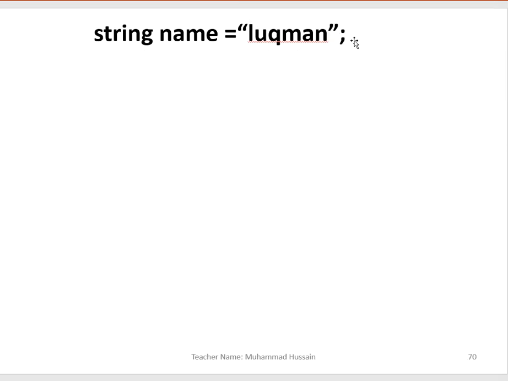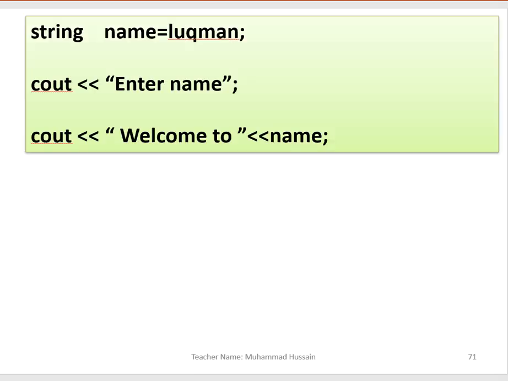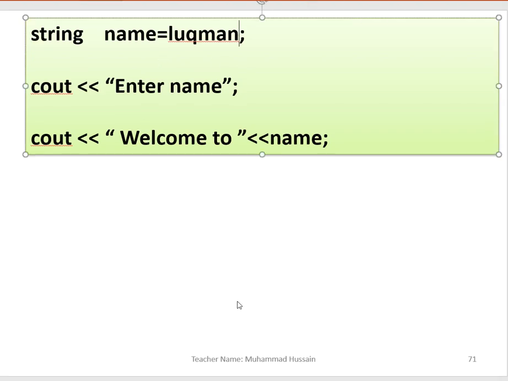Now the statement is complete. So you grasp how I write this name. If I don't write it in quotation marks it gives you an error, so I must write it in quotation marks. Now Lukman is assigned to the name variable.